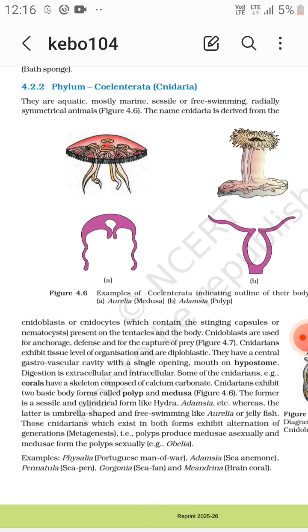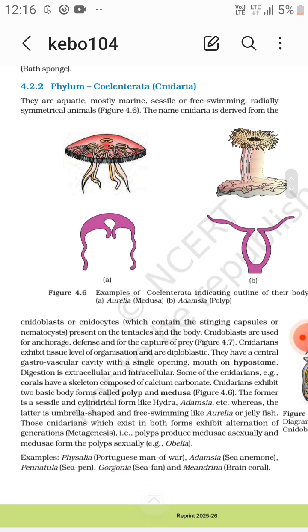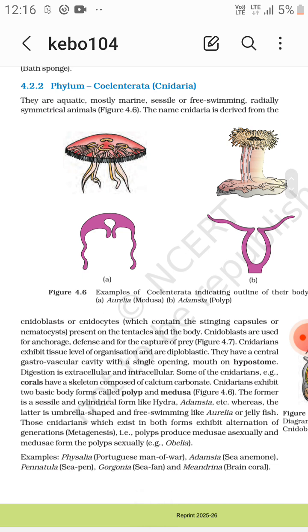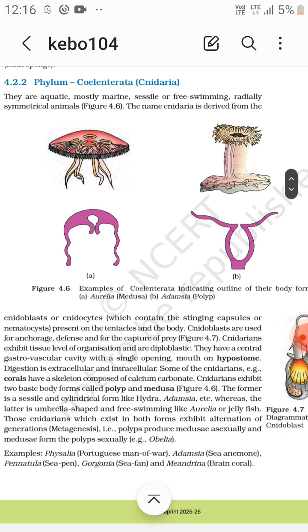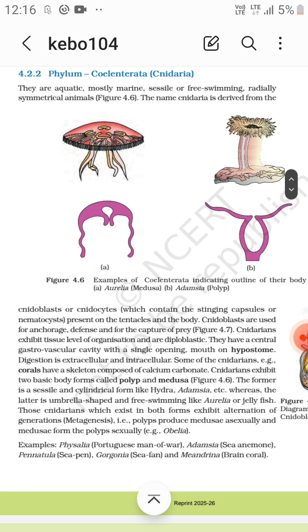Cnidoblasts are used for anchorage, defense and the capture of prey. Cnidaria exhibit tissue level of organization and are diploblastic. They have a central gastrovascular cavity with a single opening, the mouth, on the hypostome, and digestion is extracellular and intracellular.